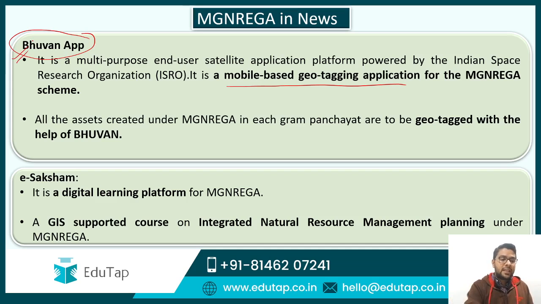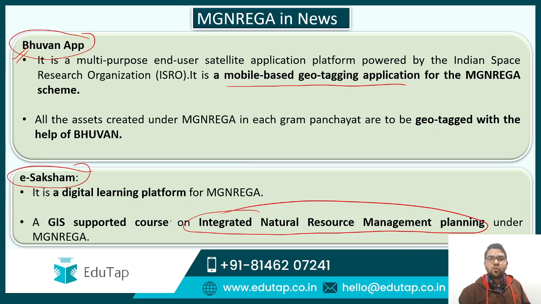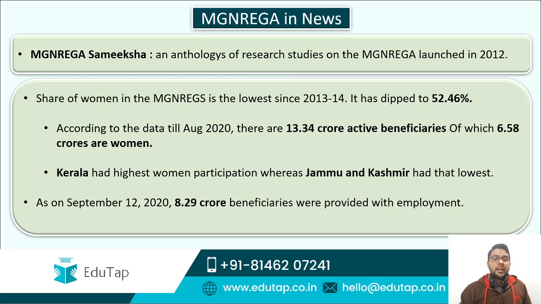The next news is about eSaksham. This eSaksham is an online learning platform, guys. Basically, it provides a course on integrated natural resource management planning, and anyone who wants to learn this course can access this digital platform. Basically, it was launched for the MGNREGA officials, but anyone who is interested can learn this course through this platform. Then there is this Mansamiksha, guys. Mansamiksha is a collection of different research studies which have been carried out over a period of time, and it was first launched in the year 2012. So guys, this was about the MGNREGA Samiksha.